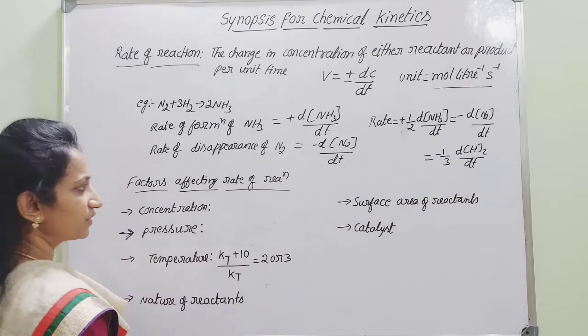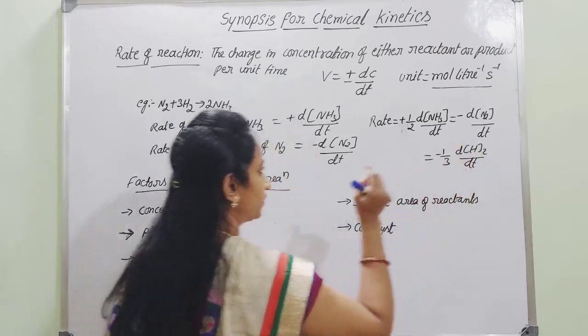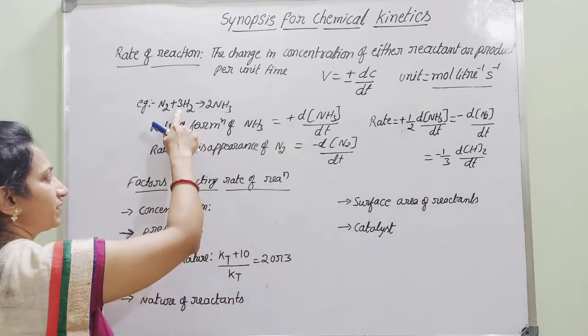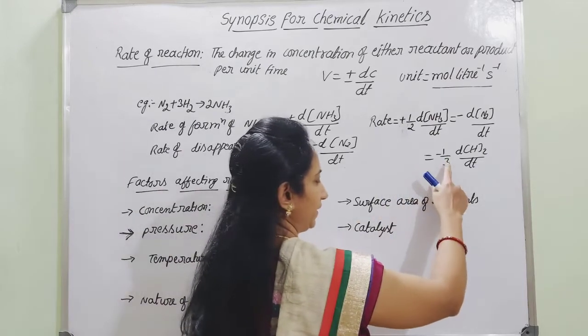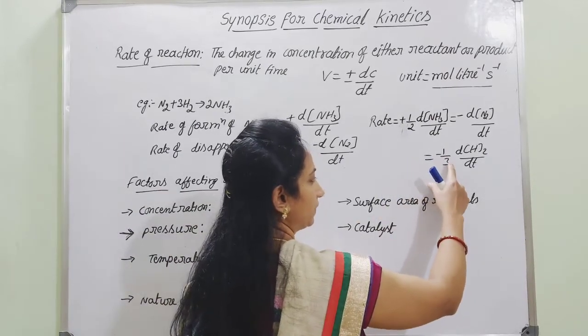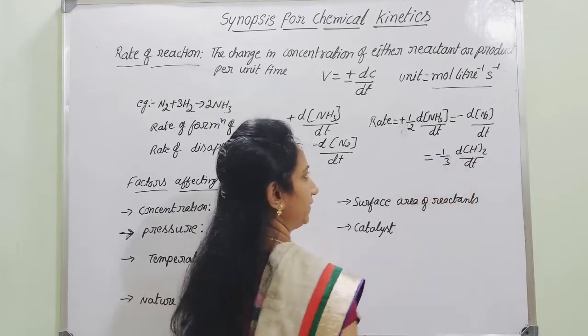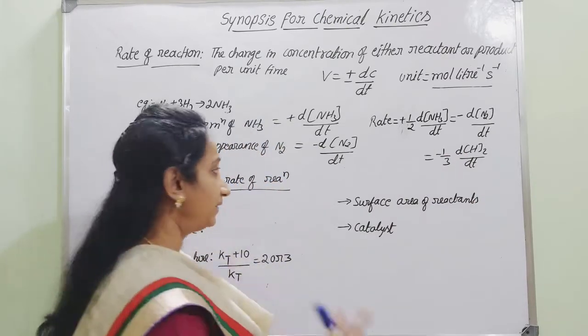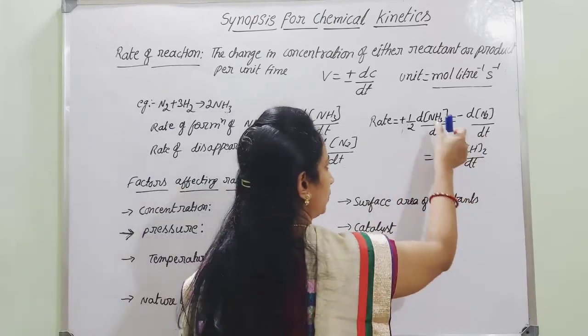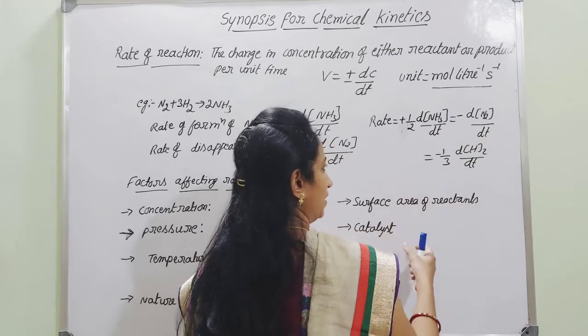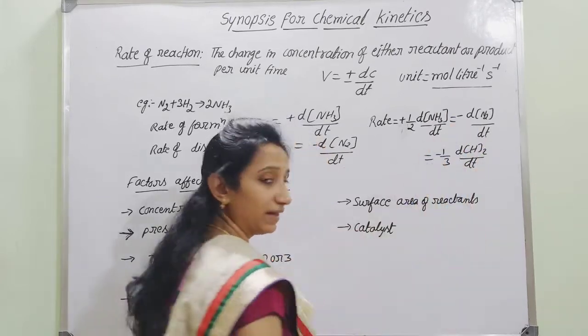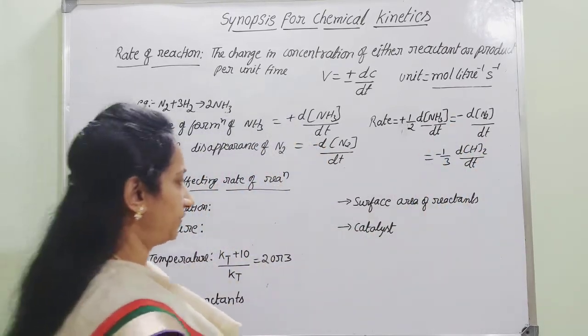Why have we written minus 1 by 3? It is with respect to hydrogen. The number of moles of hydrogen is 3. Therefore, we can divide it by 3. That is equal to minus 1 by 3 into d of H2 by dt. Therefore, you can equate either these two or these two or these two. So, if one is known, you can determine the other unknown concentration.